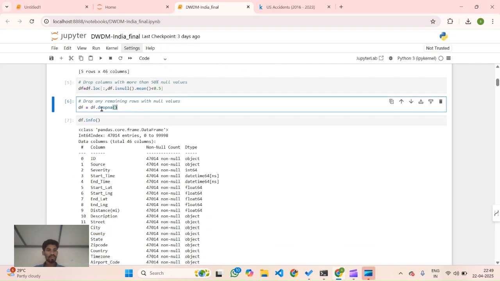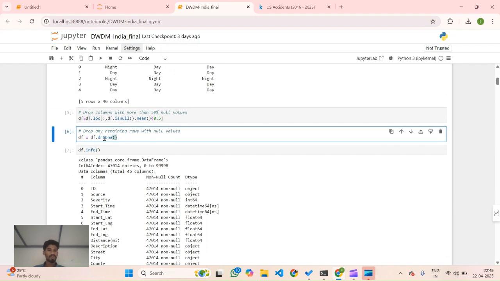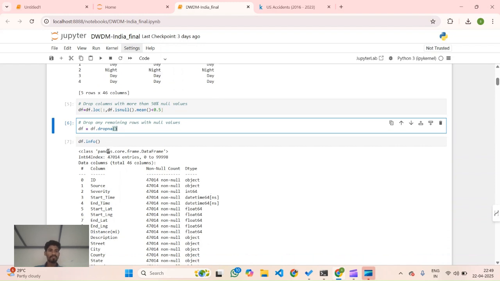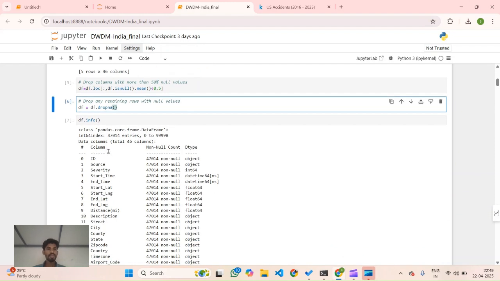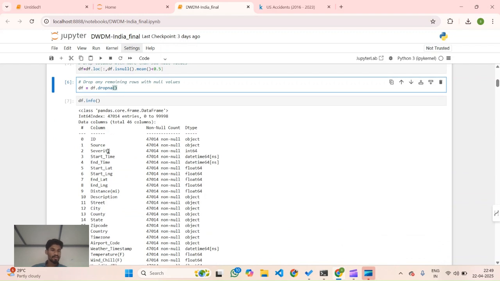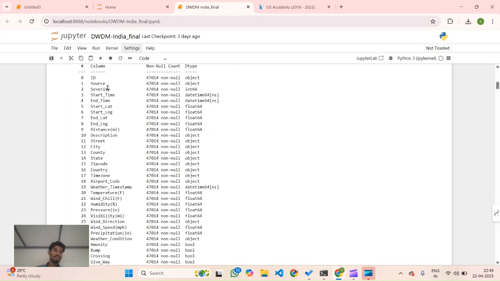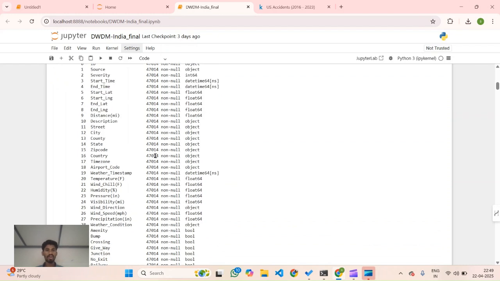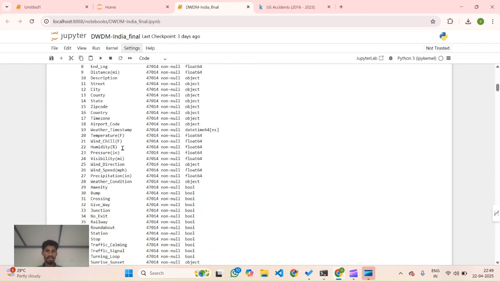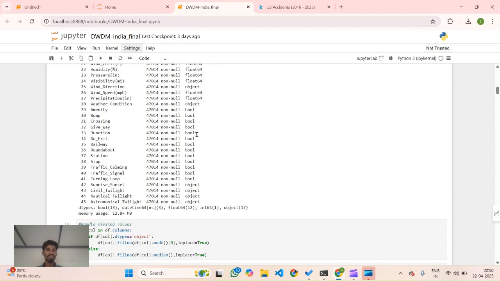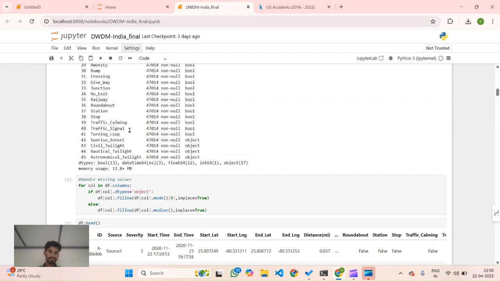Now, after clearing all the rows and columns, we run df.info, which gives the column names, the column types, and the number of non-null objects, like ID, which is not null and its type is object. We have many columns like source, severity, start, end time, city, country, code. Everything is not null, and everything has a certain data type associated with it. Bool gives you only two values, true and false.